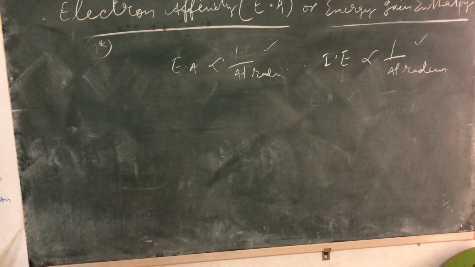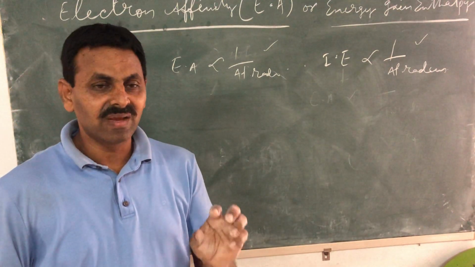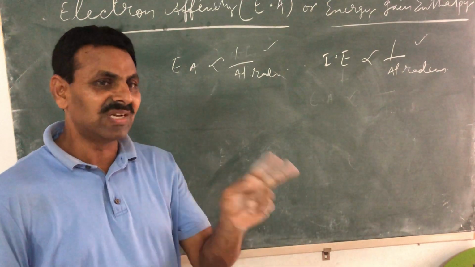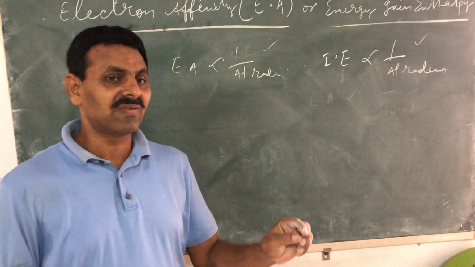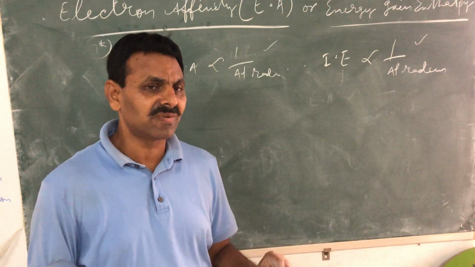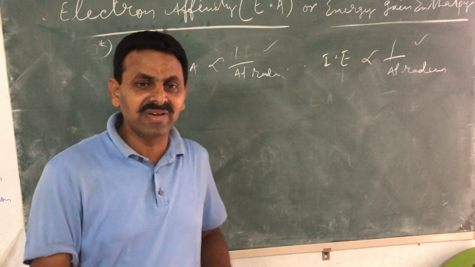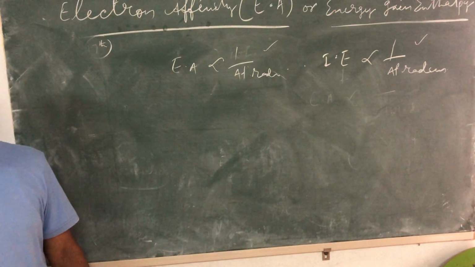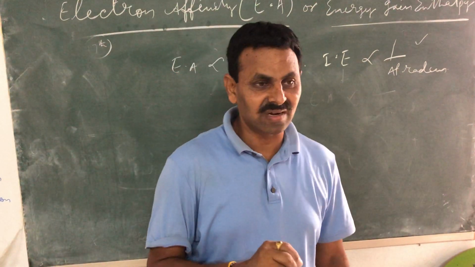They must always be in gaseous atomic form. That is the condition in both the definitions you must have seen. I repeat again, ionization energy is the energy required to remove the most loosely bound electron from a neutral gaseous atom. Same way, electron affinity is the energy released when an extra electron is added to a neutral gaseous atom. That condition was there.